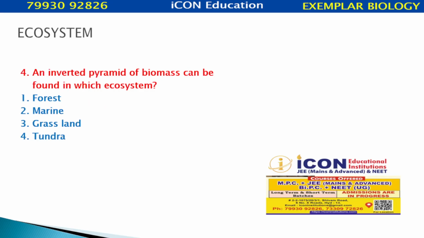An inverted pyramid of biomass can be found in which ecosystem? Forest, marine, grassland and tundra. Inverted pyramid of biomass is there in the marine ecosystem.